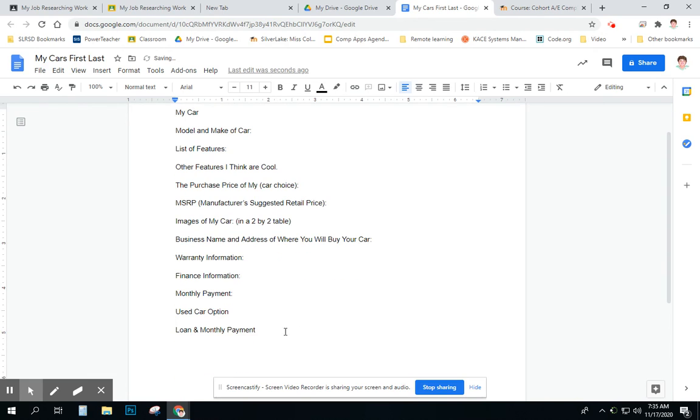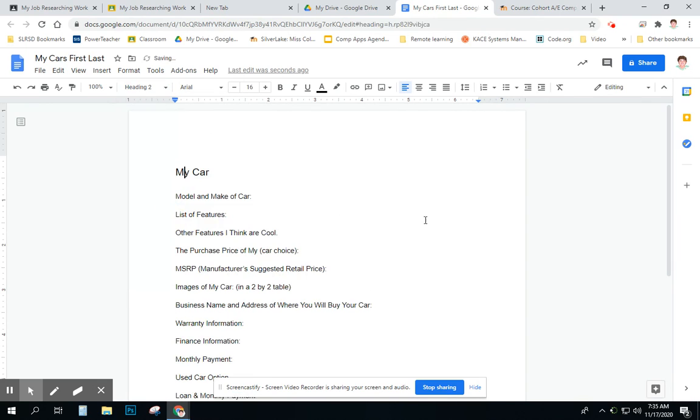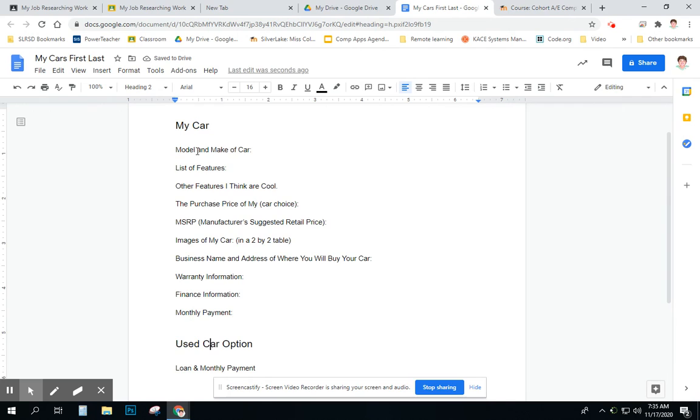And then if we look at our sample, we will notice that there are only two things that are heading 2. My car, so click on it, make it heading 2, and used car option, heading 2. We know that all our heading 3s will be tabbed in, so quickly go down your list and tab them.